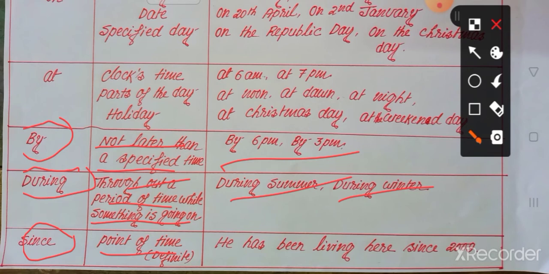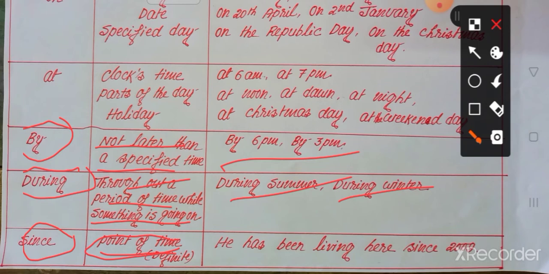So the difference is that since indicates the time that is definite, and for is used if the time is indefinite. Okay, point of time, we use since if the time is definite.